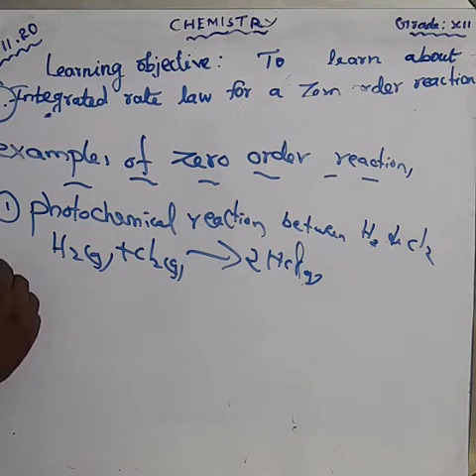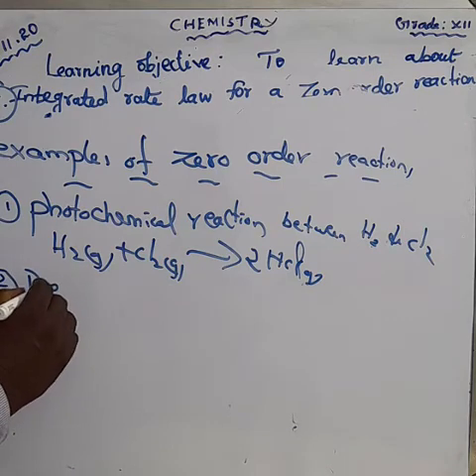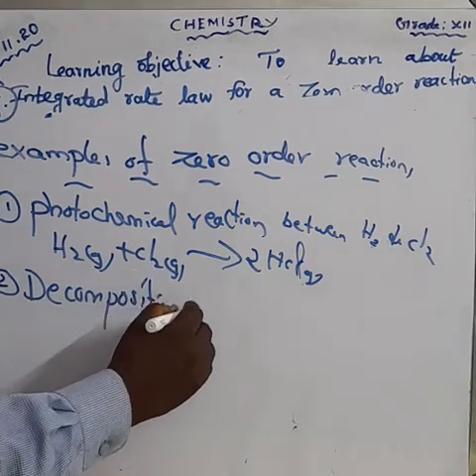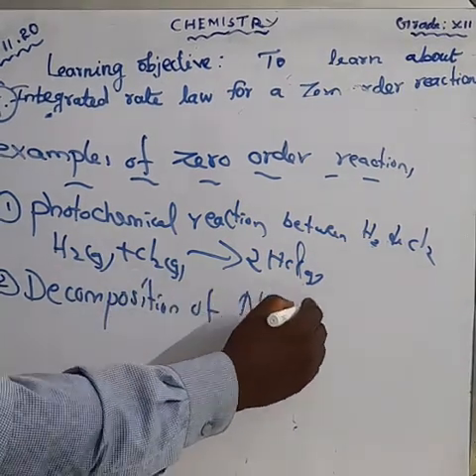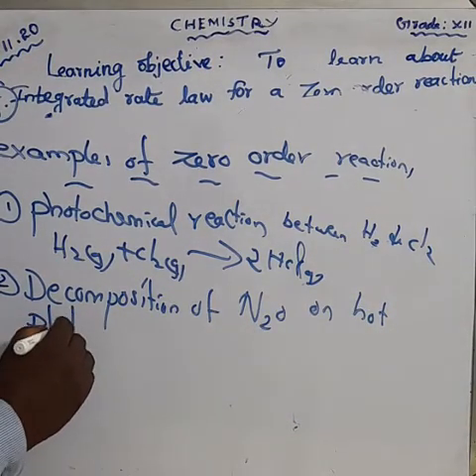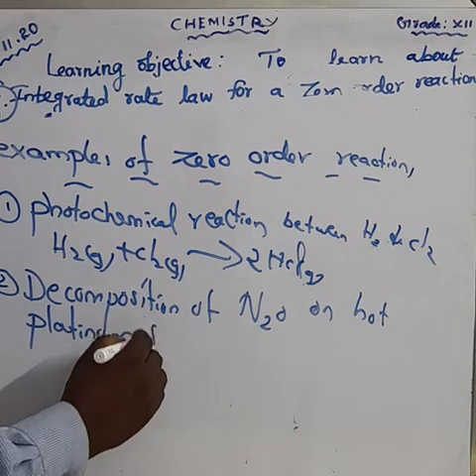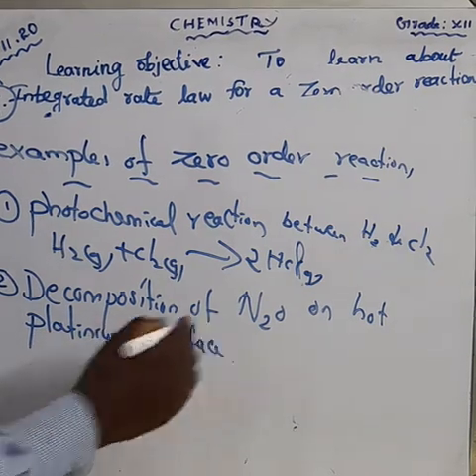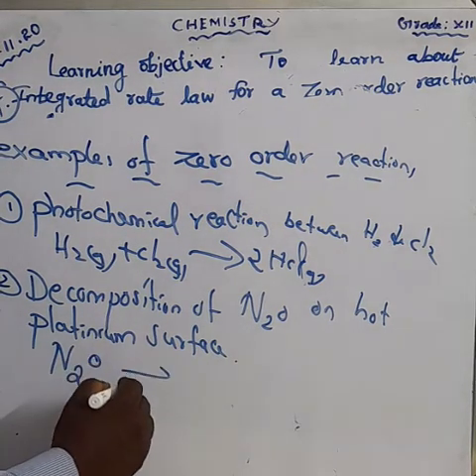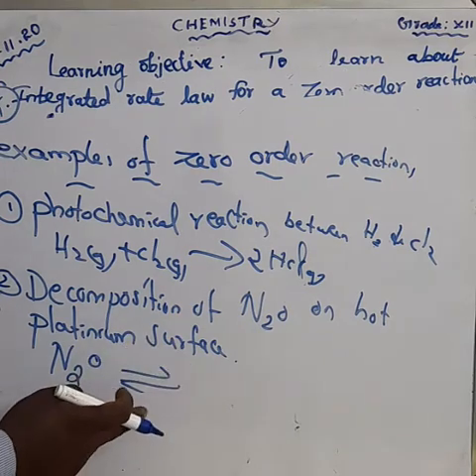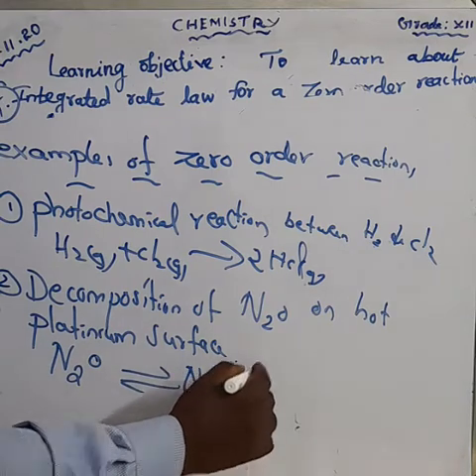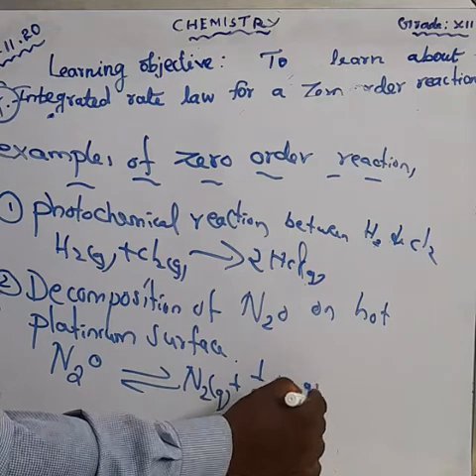Next, the decomposition of N2O on hot platinum surface. That we get nitrogen and O2, and this is a forward and backward reaction. Don't forget that forward and backward reaction. Nitrogen gas plus half O2 gas.